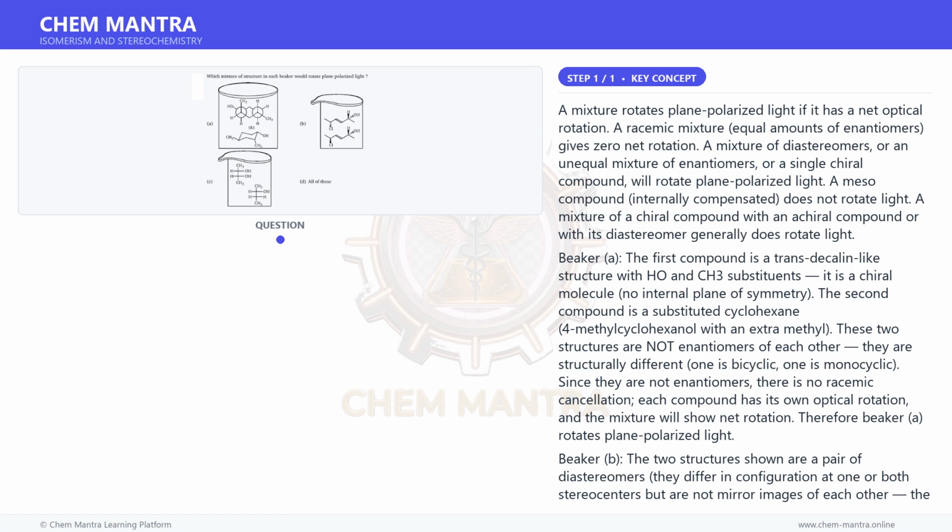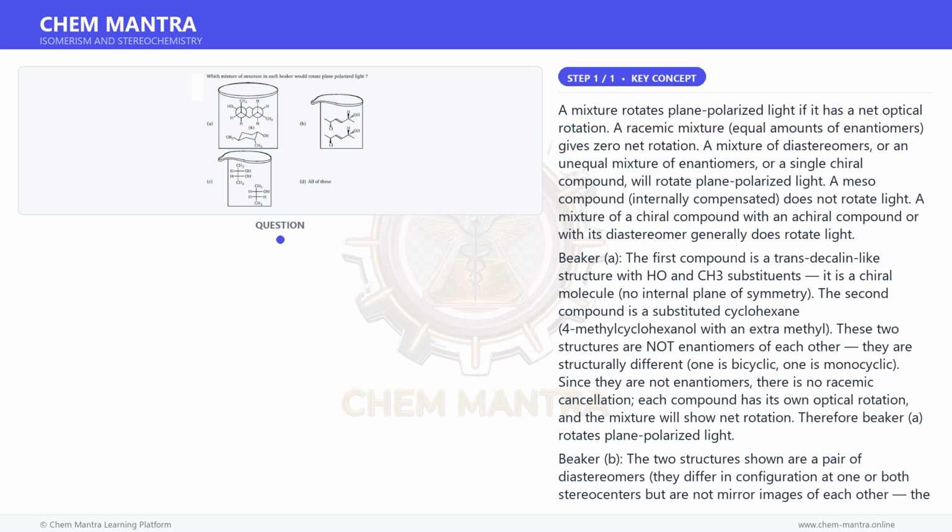Beaker A. The first compound is a transdecalin-like structure with HO and CH3 substituents. It is a chiral molecule. No internal plane of symmetry. The second compound is a substituted cyclohexane, 4-methylcyclohexanol with an extra methyl.